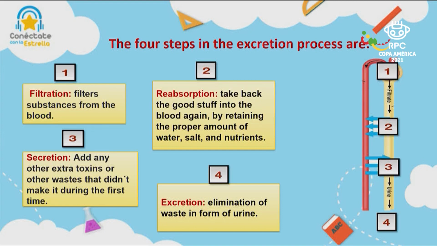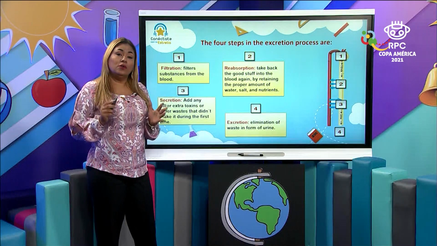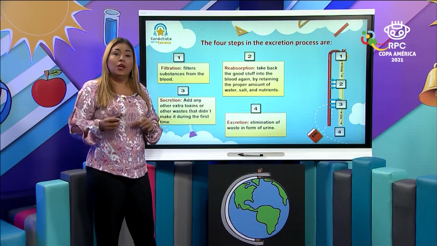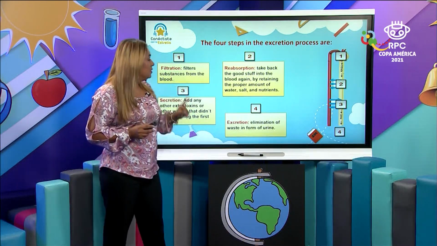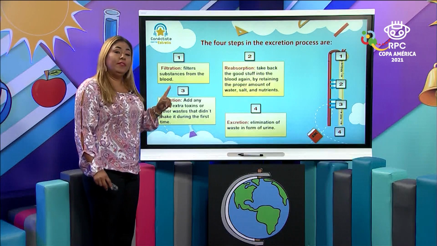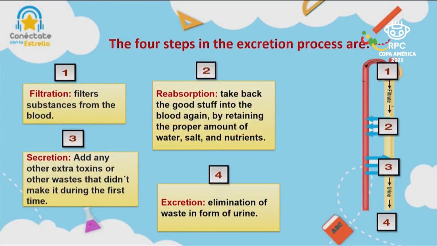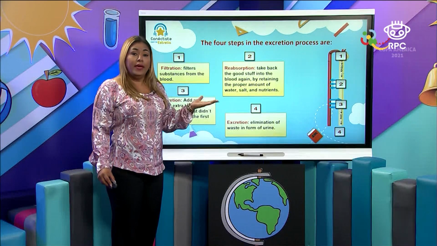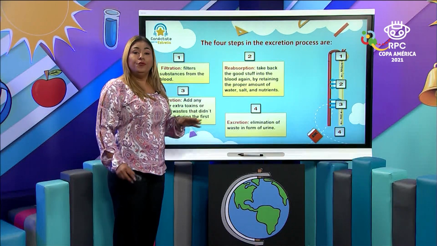In reabsorption, remember the kidneys separate the good stuff from the ones that you are not using, the waste, and one goes to the blood and the other goes back to the waste in the kidneys. And in number 3, the secretion of any other extra toxin. It happens in that part as it shows. And at the end, everything that the body is not going to use is going to be waste eliminated through the urethra.